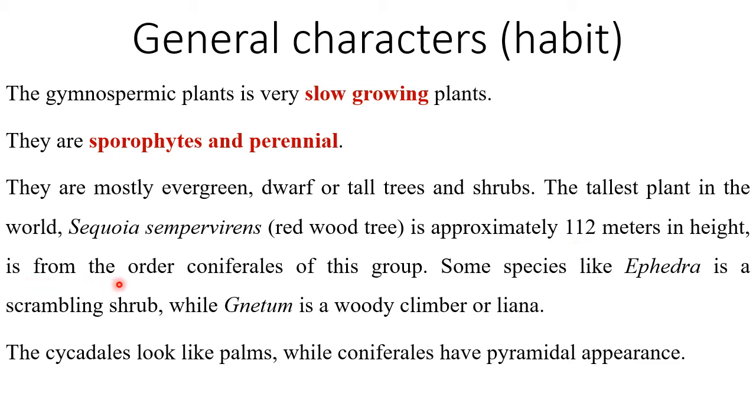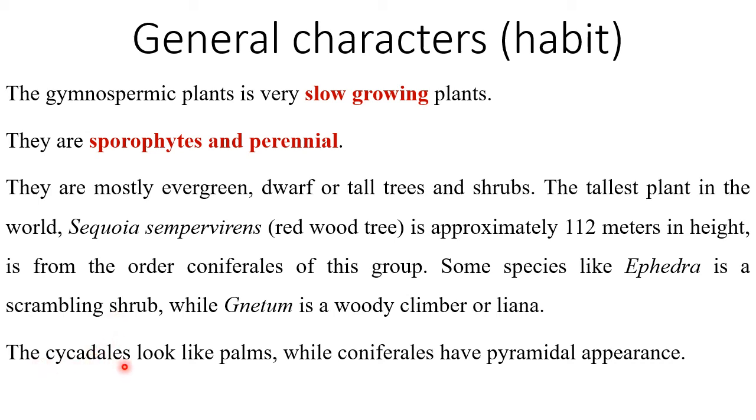It belongs to order Coniferales, and generally the plants belonging to this order Coniferales are height-wise bigger with respect to other plant groups. Some species like Ephedra are scrambling shrubs, while Gnetum is a woody climber, that is called a liana. So all different types of habits can be seen: woody climbers, scrambling shrubs, shrubs, and trees. So various habit diversity can also be seen in gymnosperms.